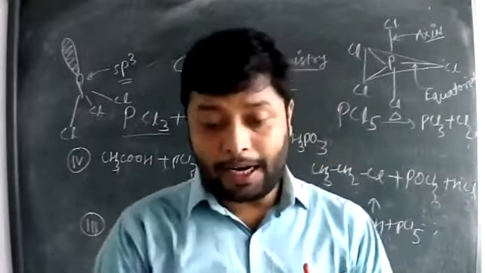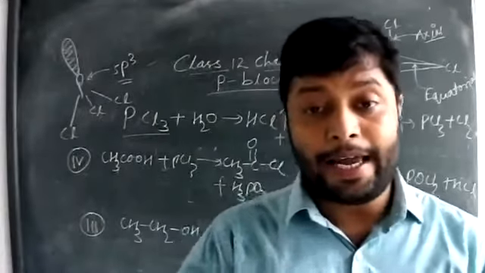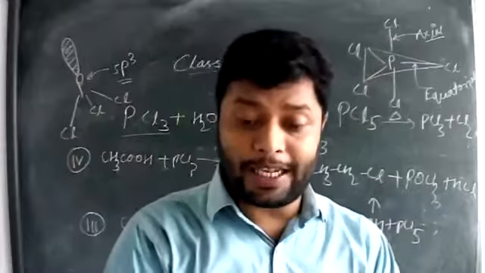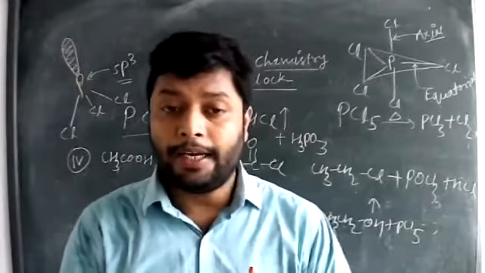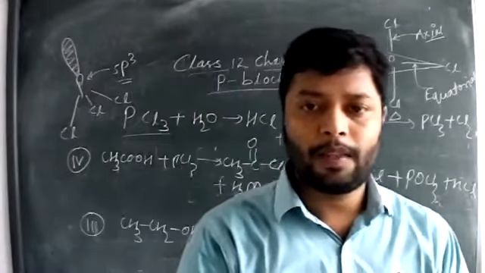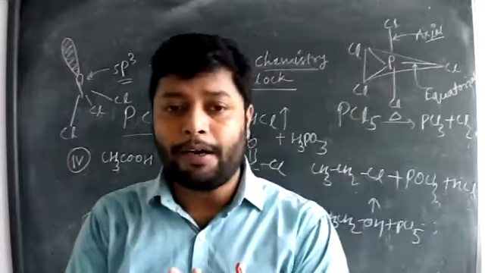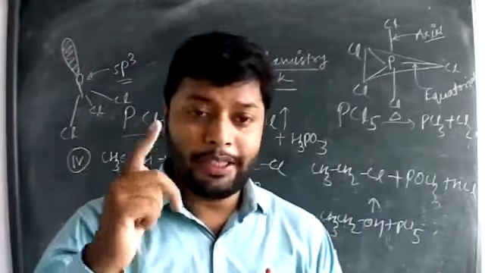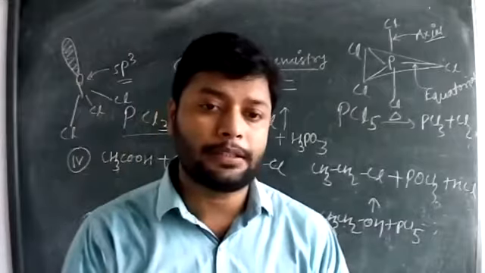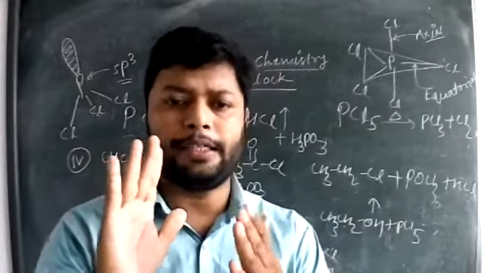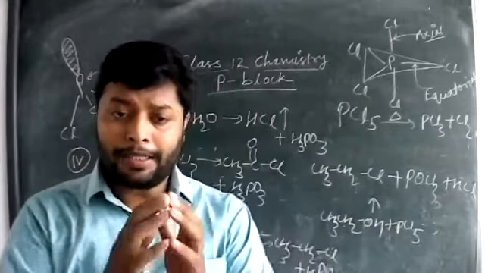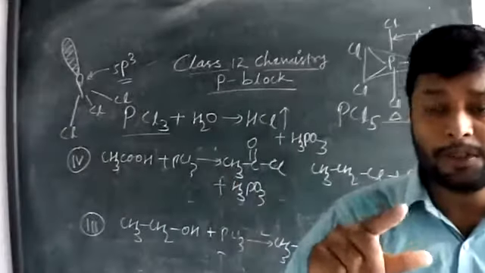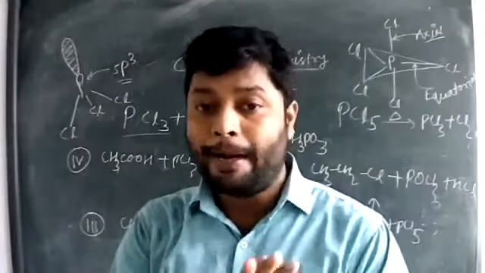Along with that, there are some other reactions given, like reaction with metals. What will happen if some of the metals like silver and tin react with PCl5? Metals, whenever they react with halogens or compounds of halogen, always produce halides. This is a very common trend. Metals have a tendency to react with halogens or halogen compounds to give metal halides.